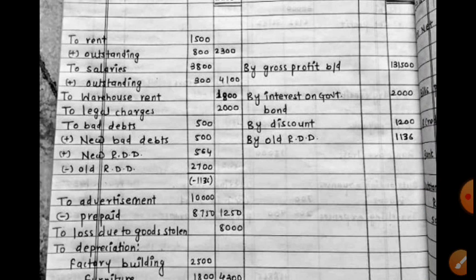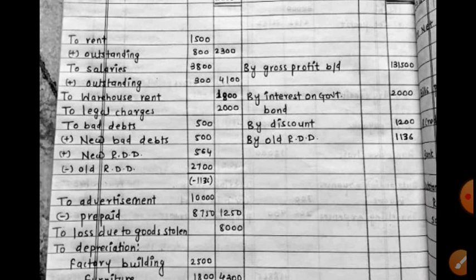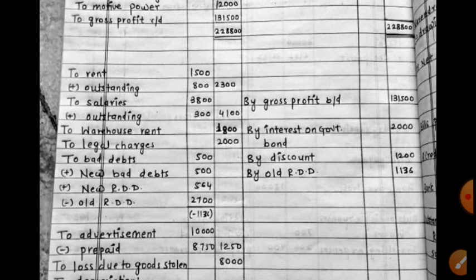It's accrued interest on government bonds 2000 for 6 months. Discount, indirect income, it was given in the trial balance, and old RDD here. We will see this section in detail. On the debit side of this profit and loss account: Rent plus outstanding, okay. Salaries plus outstanding.